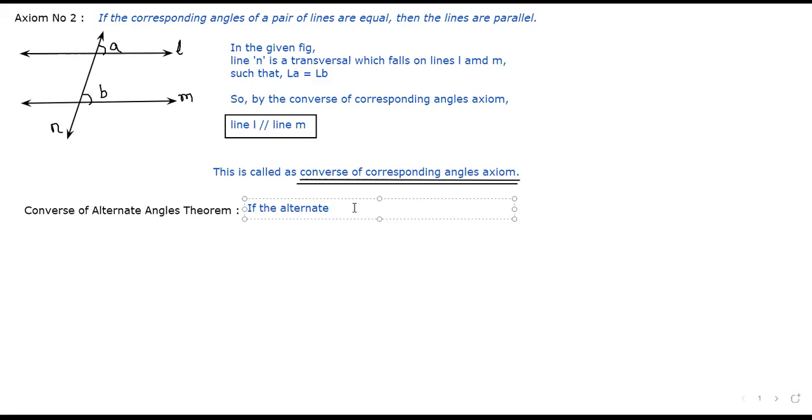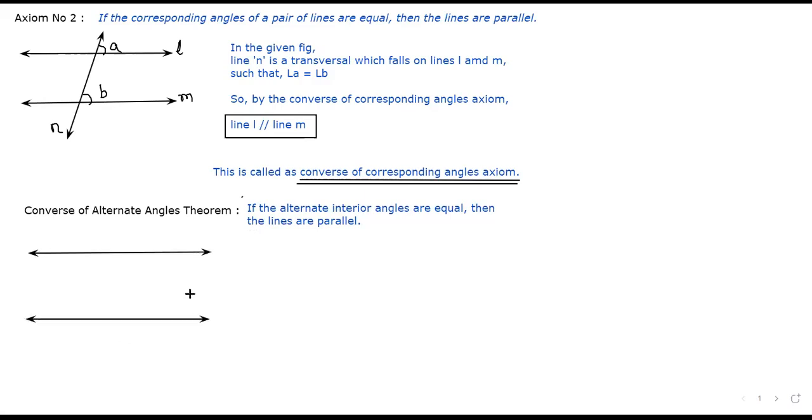So if the alternate interior angles are equal, then the lines are parallel. Now we are going to prove that the lines are parallel. Yesterday the lines were given parallel to us. Now what are they giving? They are giving that the angles are equal. Lines are not given parallel. You have to prove that the lines are parallel.